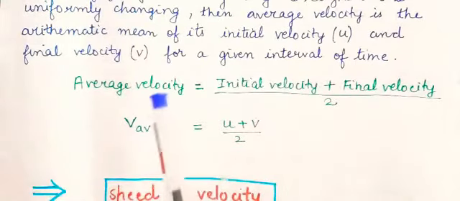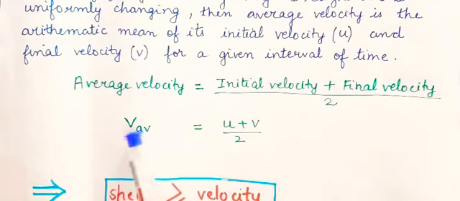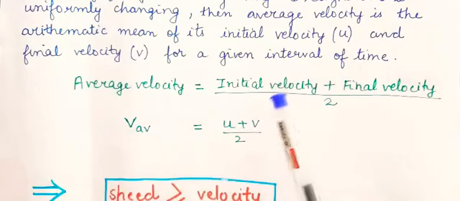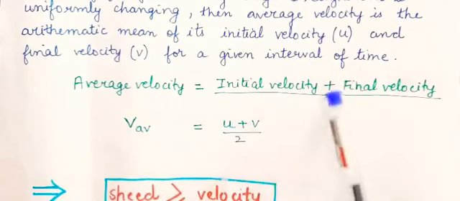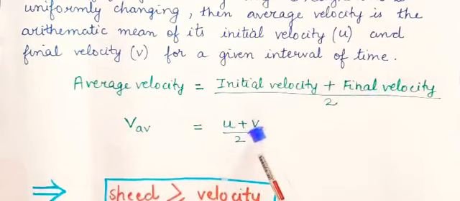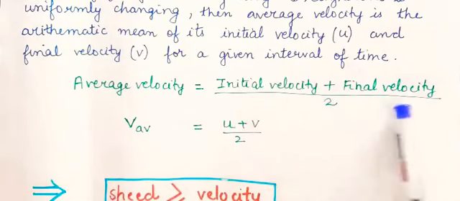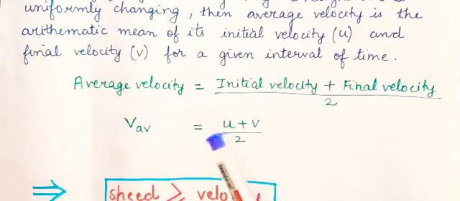So, average velocity I have represented by AV, A for average and V for velocity. Average velocity is equal to initial velocity, denoted by U, plus final velocity, denoted by V, divided by 2. So, (U + V) / 2 is the formula for calculating average velocity. And in case of average speed, it was total distance upon total time.